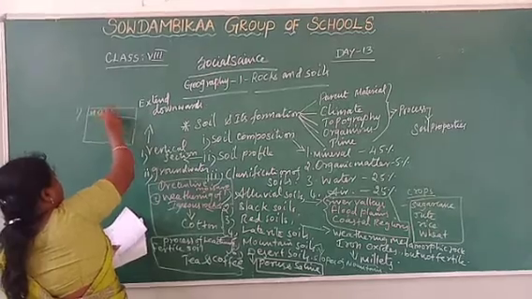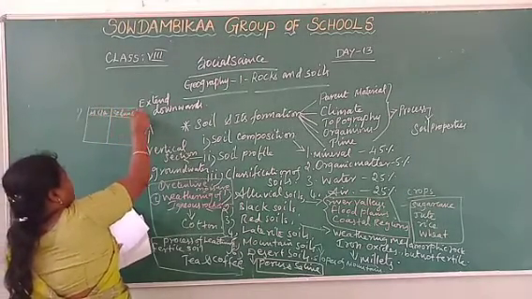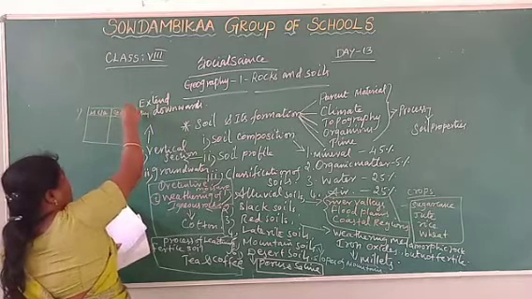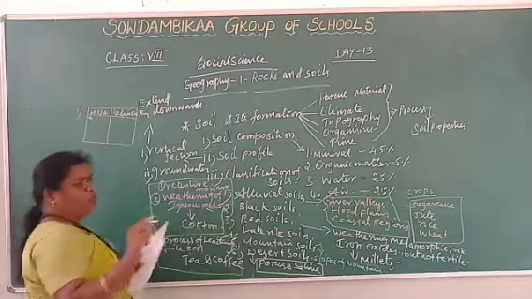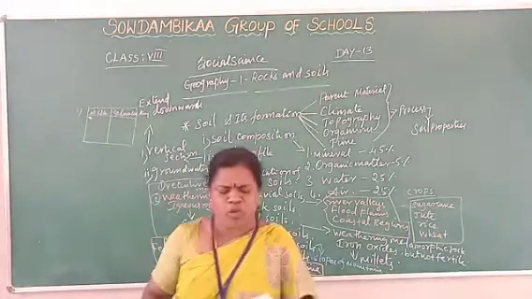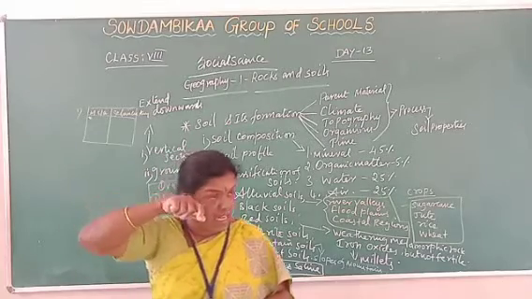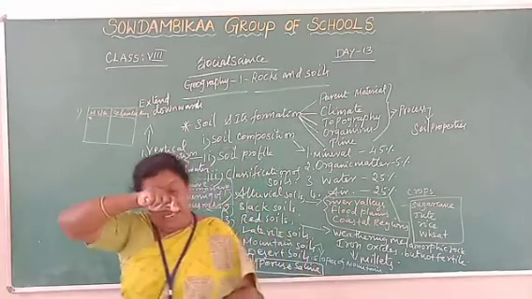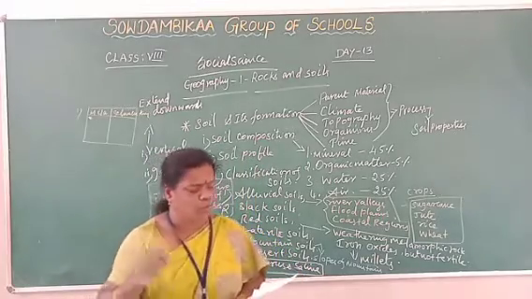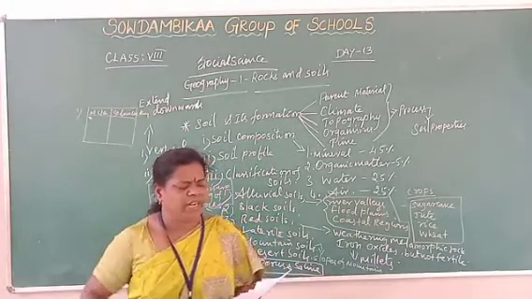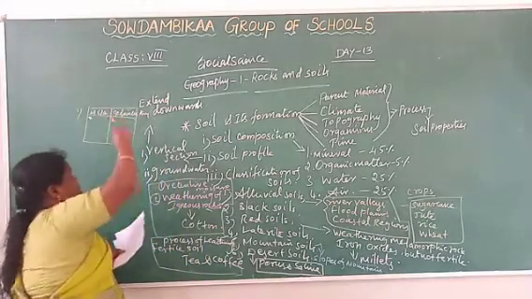Here you write metamorphic rock, and here sedimentary rock. Two headings you write first. Then you start to write minimum 2 points, maximum 4 points. In your answer, I gave totally 4 points, but you can write 2 points, enough for 2 marks. Here metamorphic rock and here this box is sedimentary rock.